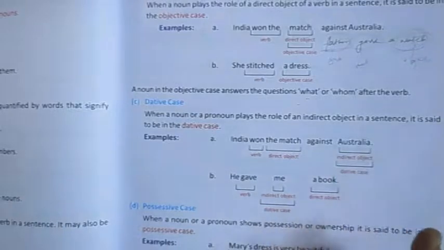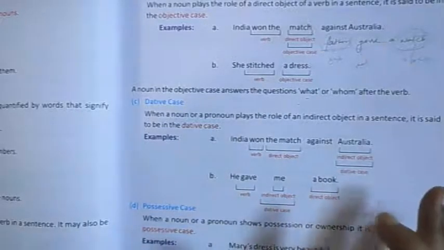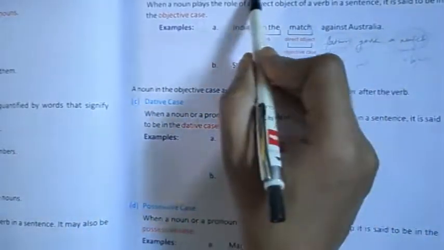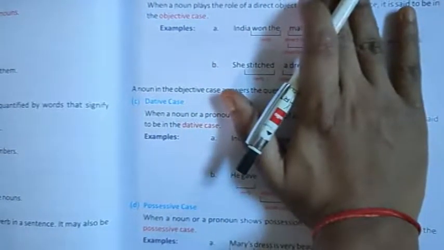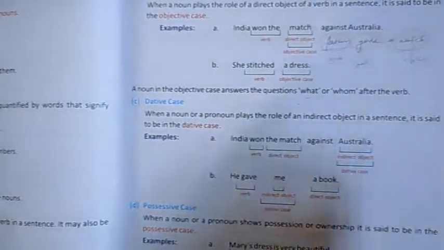The difference between direct and indirect is very simple. I'm explaining in simple words, just understand. A direct object is the part without which your sentence will not be completed. For example, your simple sentence, India won the match. If you simply rub this out, India won. Does this sentence make any sense? No.